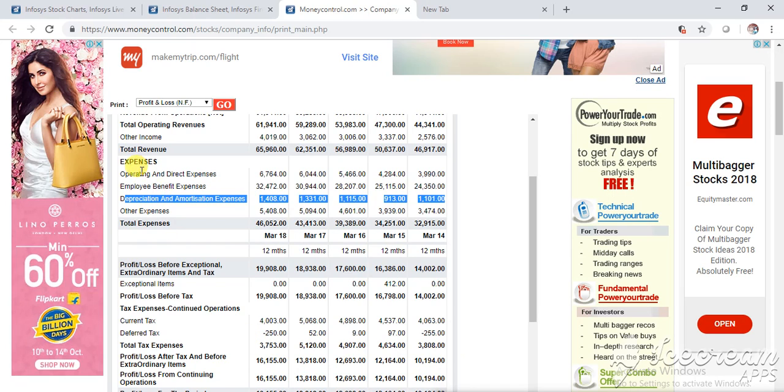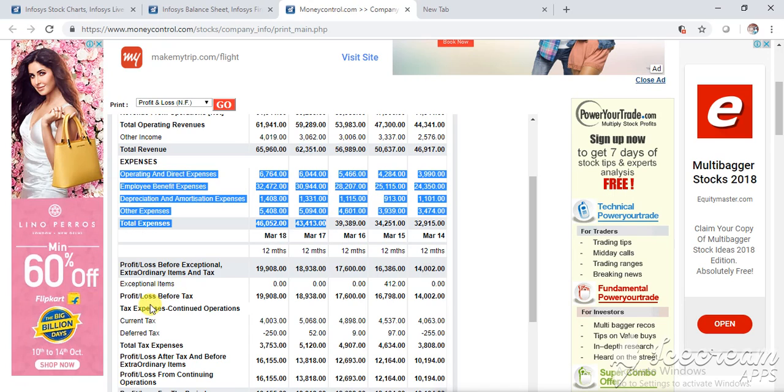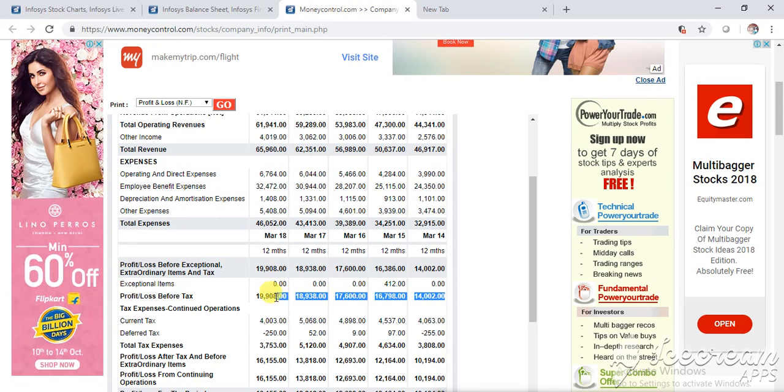So expenses will cover all those, and then profit and loss before tax. So they have not paid tax yet, and they are still maintaining this much profit.